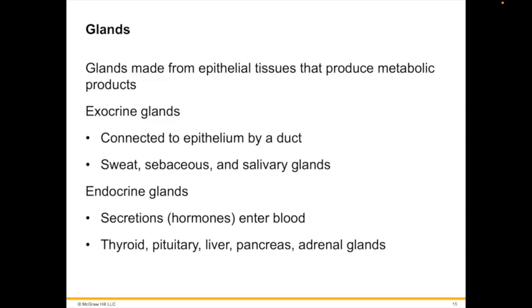Exocrine glands secrete products through ducts directly to the intended target. Examples include salivary glands and sweat glands. Endocrine glands secrete products into the blood for transport to the destination. Hence, endocrine glands are ductless. These can be small organs, such as the thyroid and the pituitary. Larger endocrine glands include the liver, pancreas, and adrenal glands.